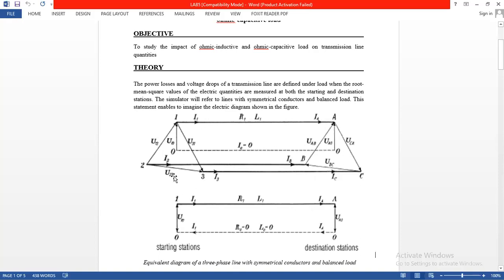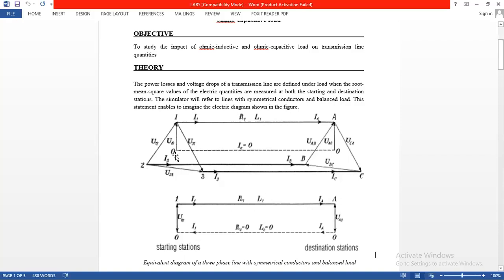Same scenario for the reference of the line: among all three conductors of the transmission line, there is an imaginary reference point O, which is between the three conductors, which we call O or zero.